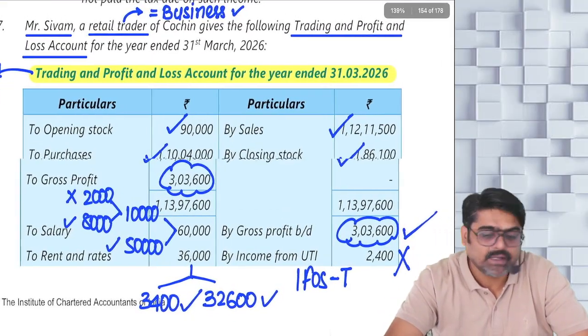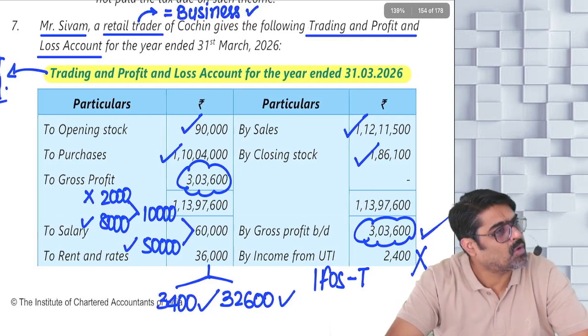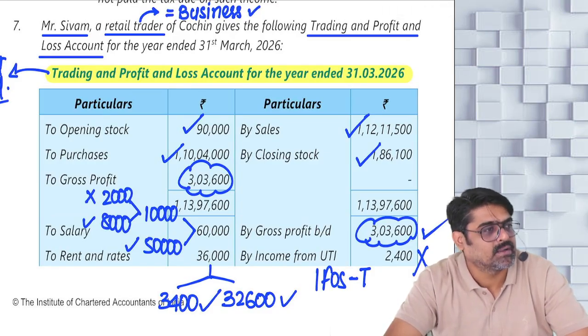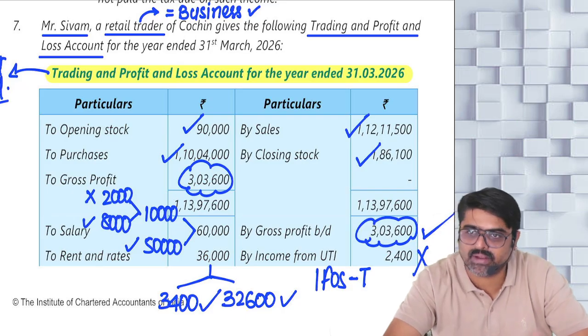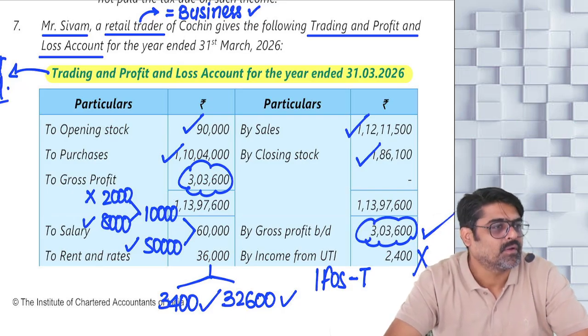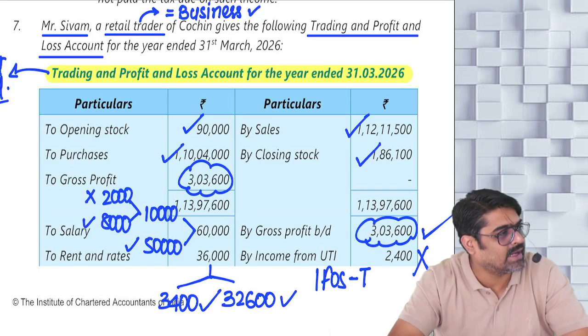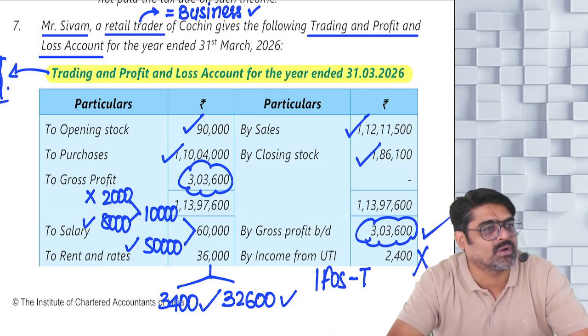Did you calculate the normal PGBP income of Shivam by following regular provisions? Yesterday we calculated the normal PGBP income. How did we calculate? We took the net profit, then added and deducted, meaning we took all the applicable deductions, yes or no? So the profit as per the normal provisions was 1,30,900.